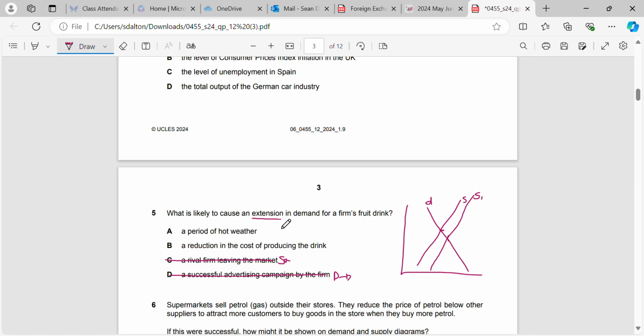Would it be a reduction in the cost of producing the drink? Yes, it would, because what that would do is shift the supply curve to the left. So therefore, to the right, sorry, that would extend demand and it would increase the quantity that's traded. And a period of hot weather would result in the demand for the hot drinks shifting to the right, not an extension, not a contraction.